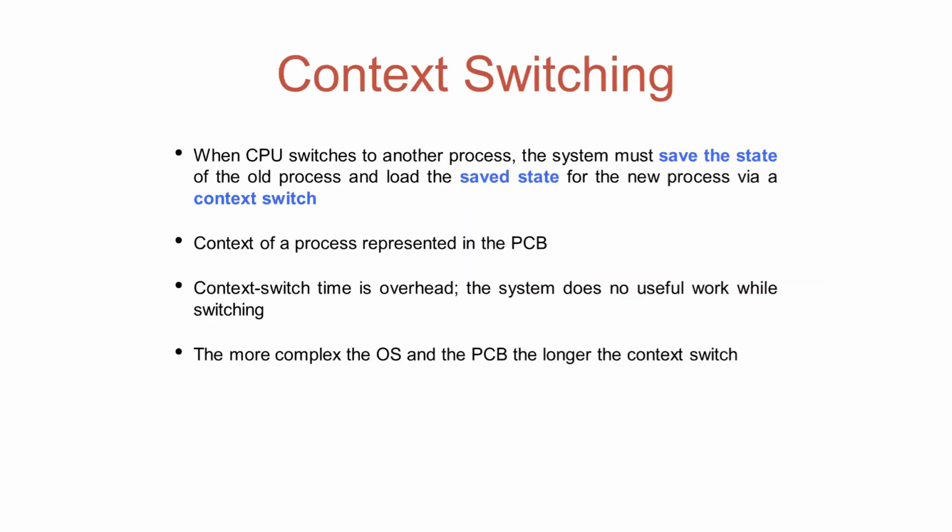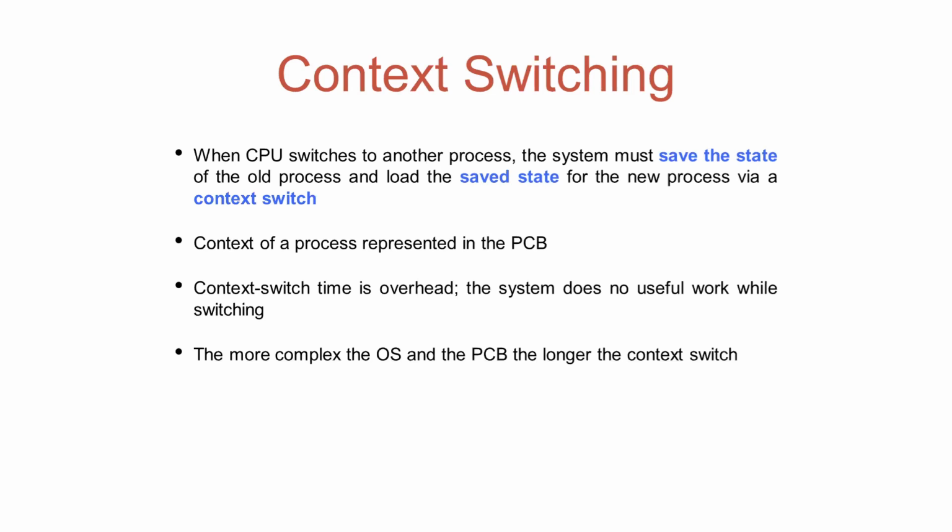Now let's understand context switching. When the CPU switches to another process, the system must save the state of the old process and load the saved state for the new process via a context switch. Saving the state of the old process means saving the attributes of the old process, means saving the PCB of the old process.